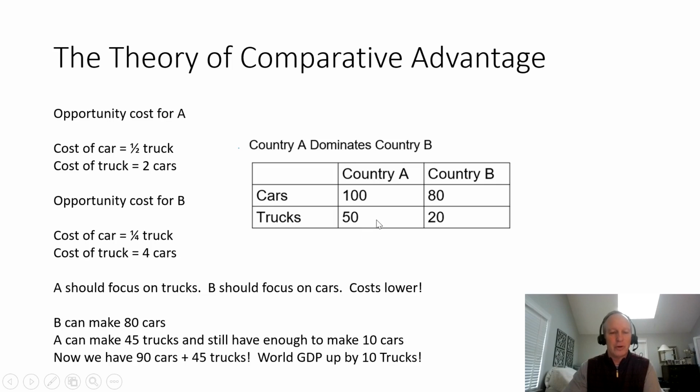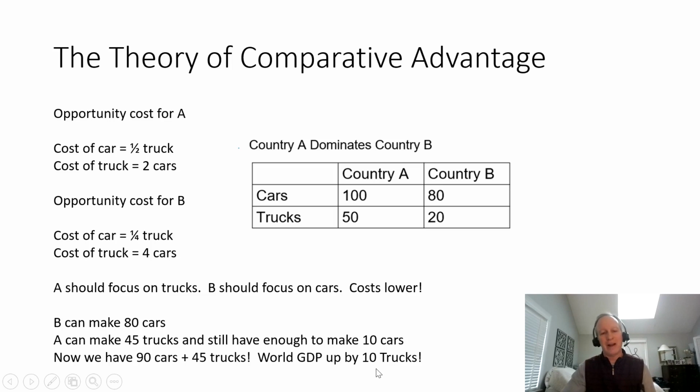Every time we forego a truck, we can build 2 cars. So we put those people on building cars, and we can make 10 cars. Now, if we add up all that was produced in the year, we have 90 cars, 80 and 10, and 45 trucks. Before we had 90 and 35. So world GDP rose by 10 trucks.